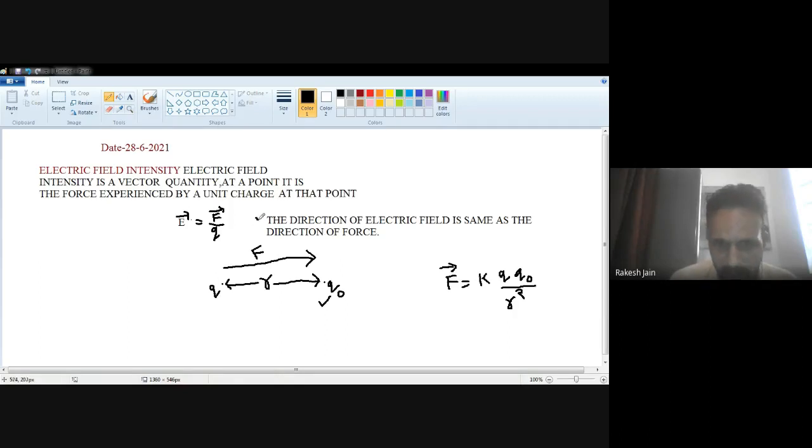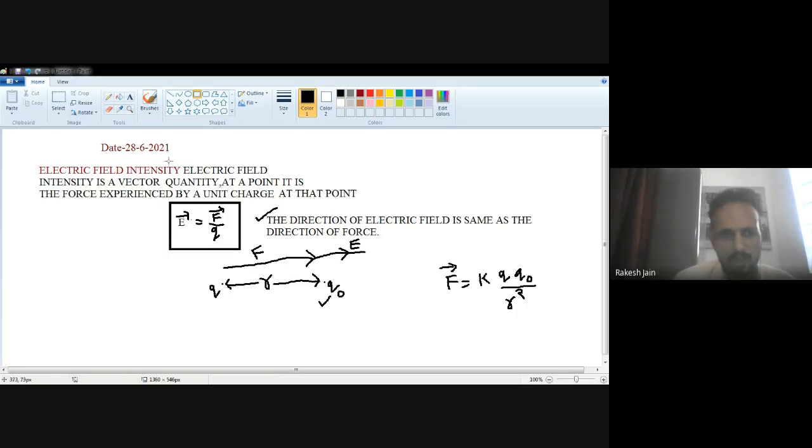Here I wrote that the direction of the electric field is the same as the direction of force. It means on this test charge Q0, the direction of the electric field is the same as the force direction. And the force direction, as mentioned in front of you, is from left to right, from Q to Q0. That's why the field E direction is also Q to Q0. So this is the electric field intensity which I taught you.